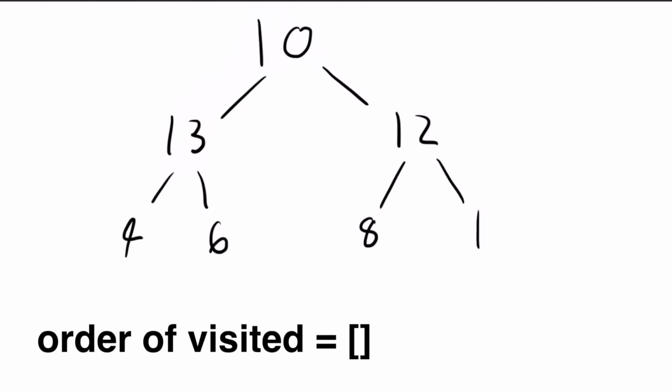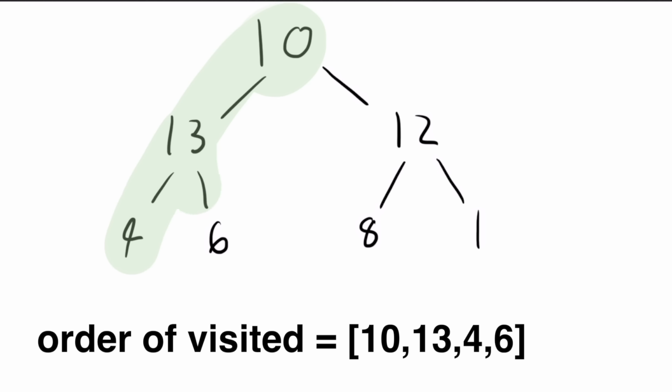One way to traverse a tree is a depth-first search, which is like going deep, fully exploring one path and then moving on to the next. One way to visit this tree in a depth-first order could be to start at 10, go to 13, go to 4, then 6, then 12, then 8, and then 1.